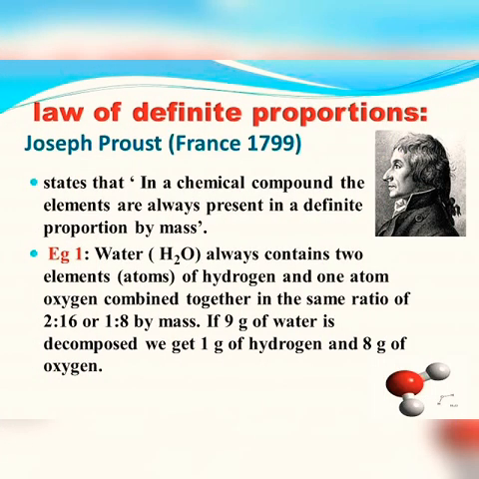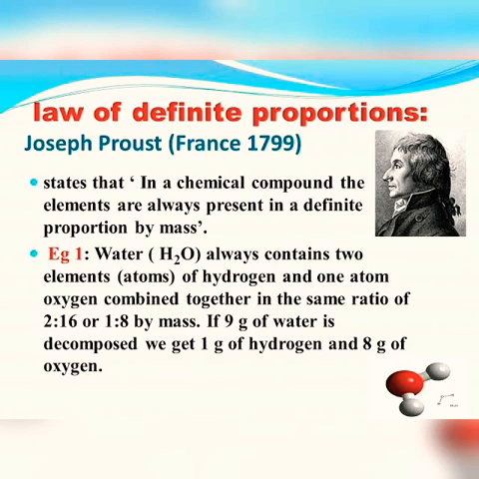Law of definite proportion or constant proportion states that in a chemical compound, the elements are always present in a definite proportion by mass. You already studied what is a compound. Compound is a substance that is composed of two or more different types of elements. Consider two examples. Example 1 of water.